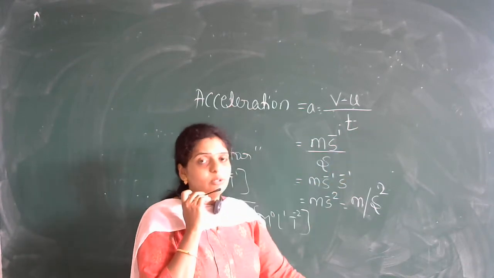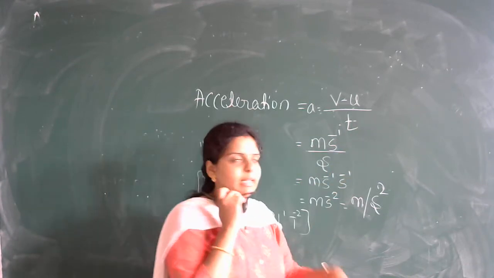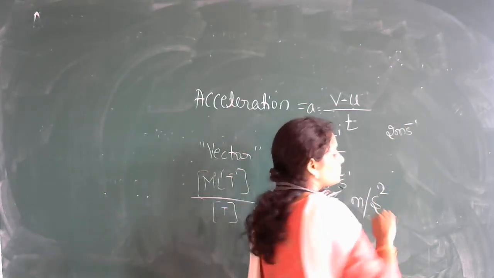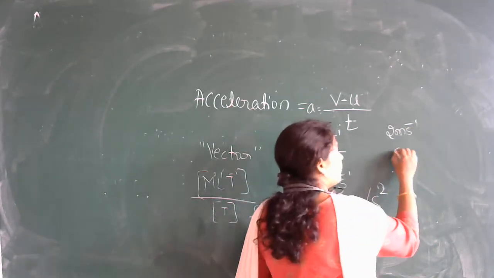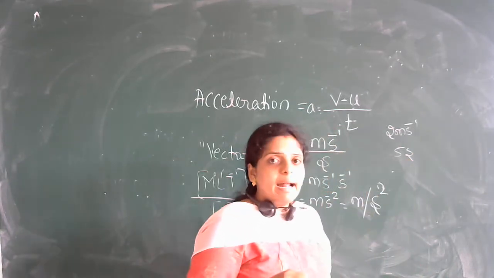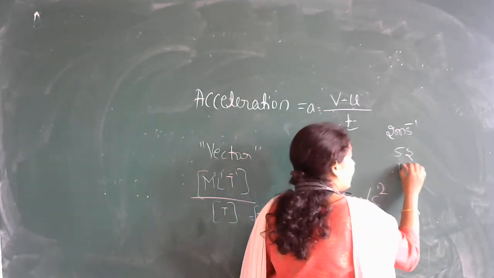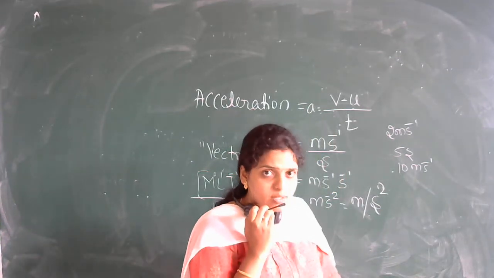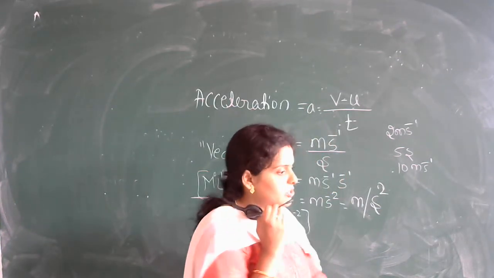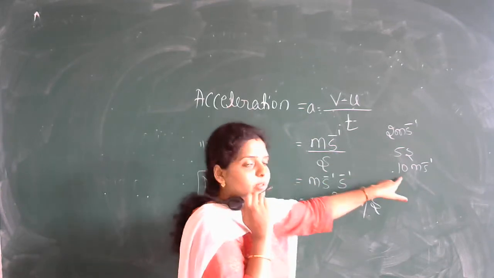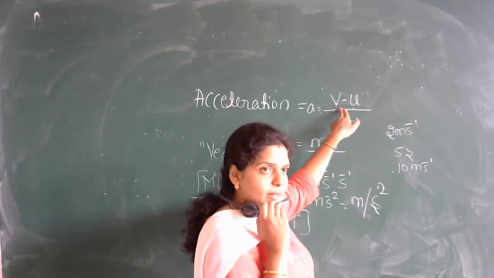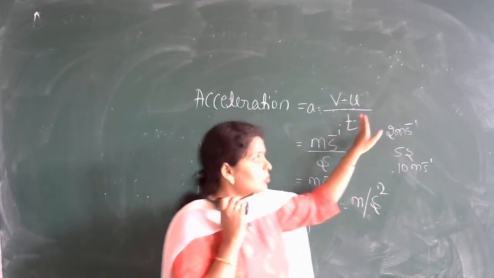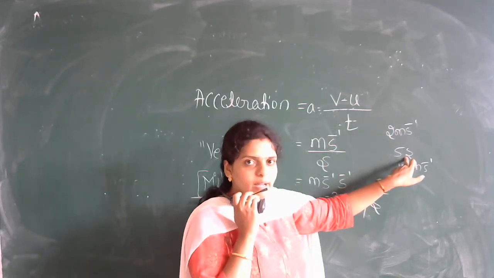Suppose a body is moving with an initial velocity of 2 meter per second and in a time interval of 5 seconds reaches a velocity of 10 meter per second. What is the acceleration? How will you calculate it? This is your final velocity, so 10 minus 2, the initial velocity, divided by time, which is 5.